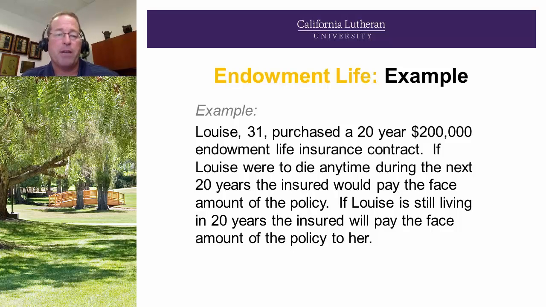An example of endowment life: a 31-year-old female, Louise, purchases a 20-year, $200,000 endowment life contract. If Louise were to die during the next 20 years, it would pay the face amount of the policy. If she was still living in 20 years, the insurer would pay the face amount of the policy to her.